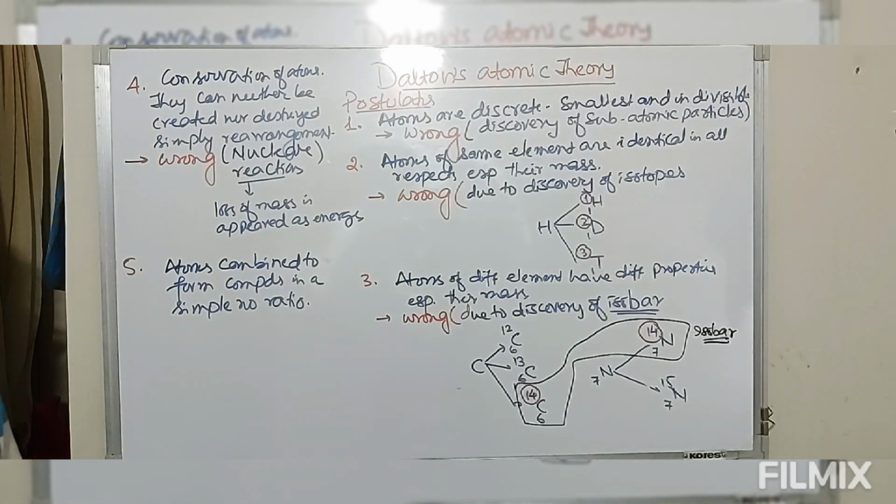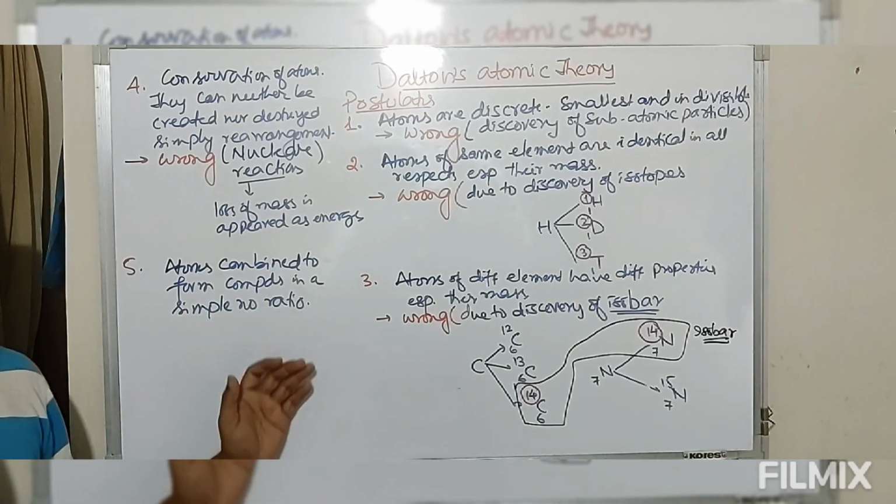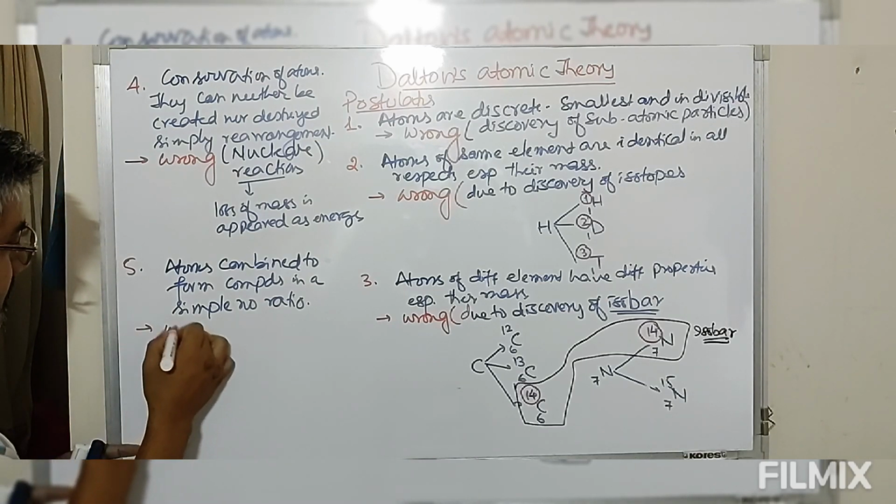Again, now look at this. We have a special class of compounds known as non-stoichiometric compounds, in which the simple whole number ratio is not followed. So in those compounds, we have some fractional ratio. So the discovery of non-stoichiometric compounds again proves that the fifth statement given by John Dalton comes out to be incorrect.